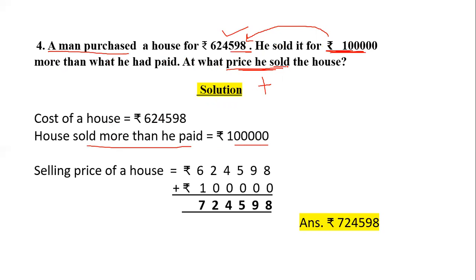And the selling price of the house, we have to find the selling price of the house. And now we will add the cost price plus the additional amount he has paid. So we will add these two prices together, with the final price being 7,24,598. So we will write the answer along with its units, that is rupees. Fine. I hope it is clear to you.